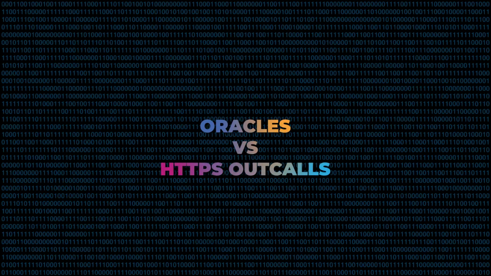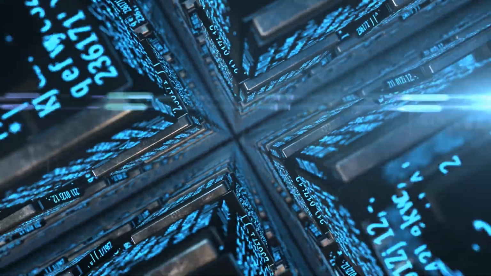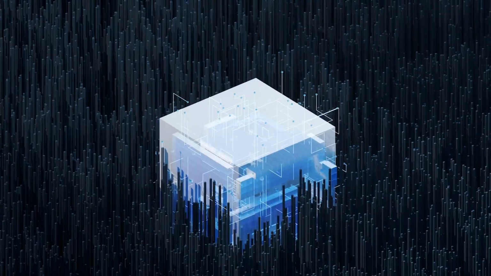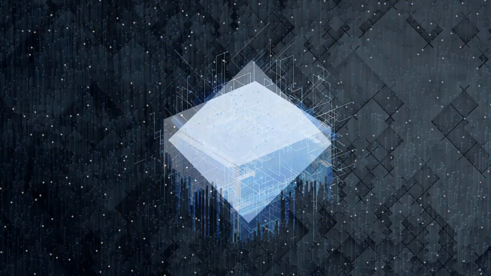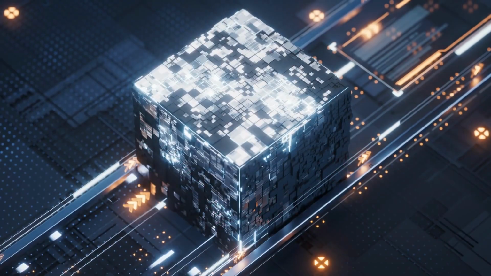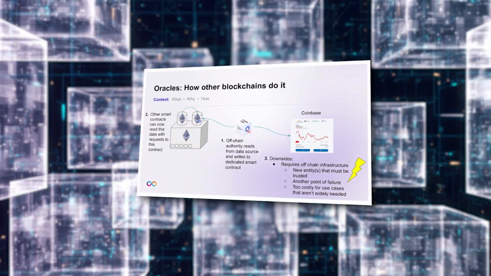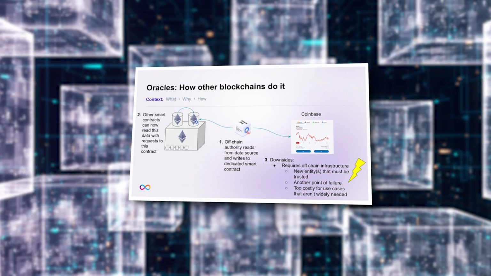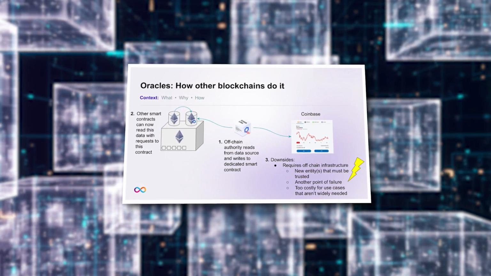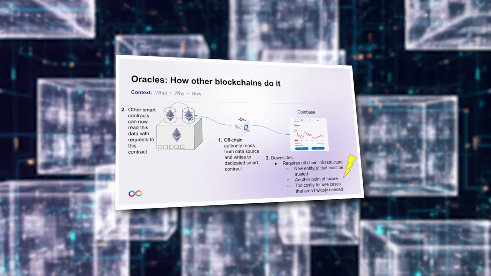Oracles versus HTTPS outcalls. Current blockchains primarily rely on oracles, not HTTPS outcalls. Imagine a scenario where a smart contract operates on Ethereum, much like Uniswap. This contract must stay in sync with a centralized exchange, like Coinbase, which deals with the same tokens. Oracles step in to synchronize token data between Uniswap and Coinbase. They ensure that token data, including price and volume, matches on both platforms, even if there's no trading on Uniswap.